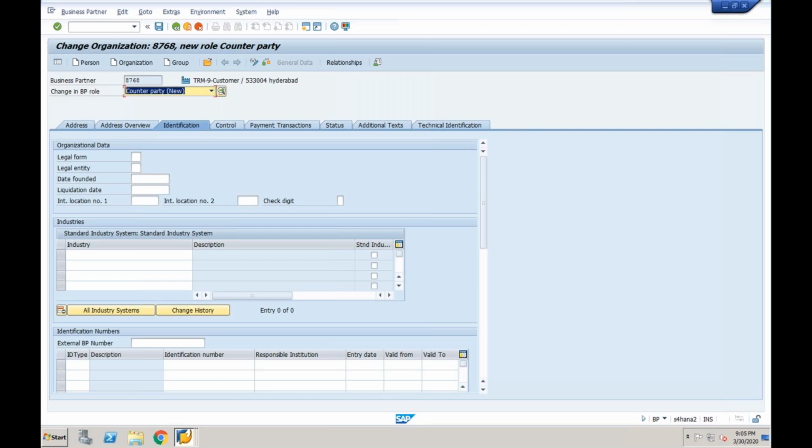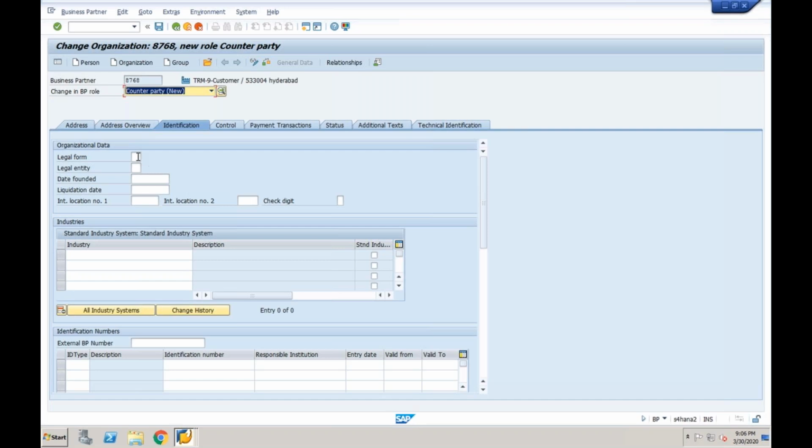If it is mandatory, can I create this legal form, legal entity and industry system in the backend? It is system delivered, correct? Legal form, if you have a specific requirement, then only you can create it. You can assign it over here.